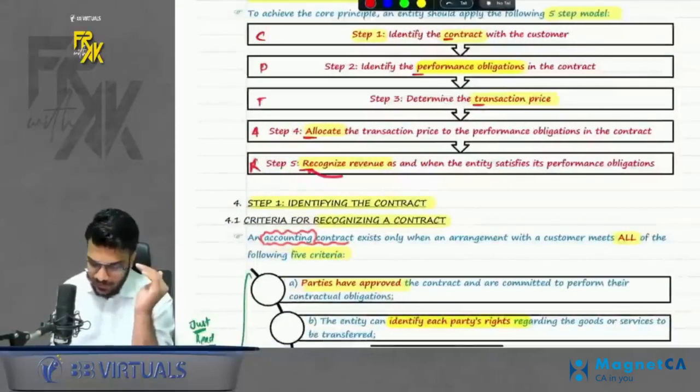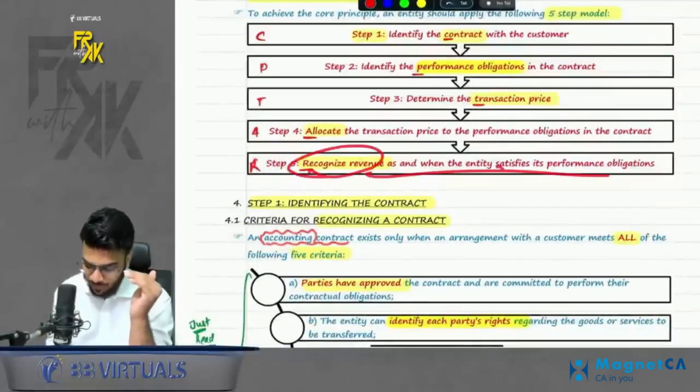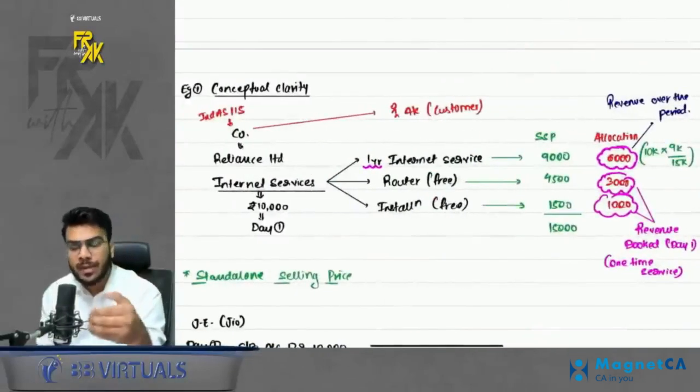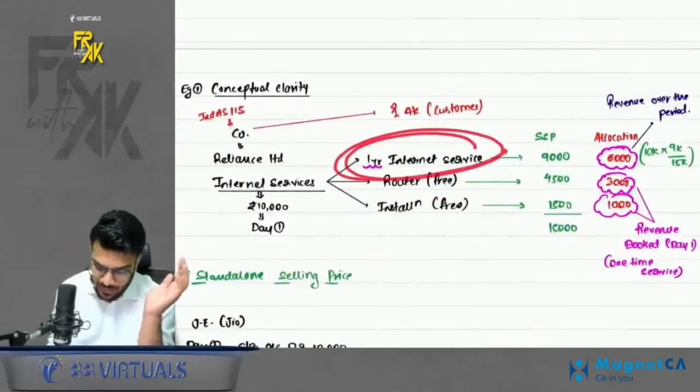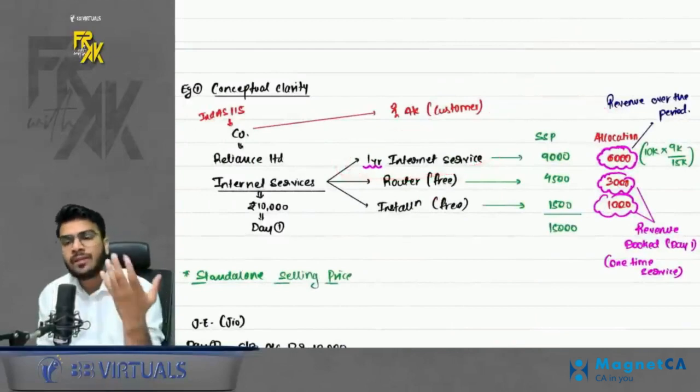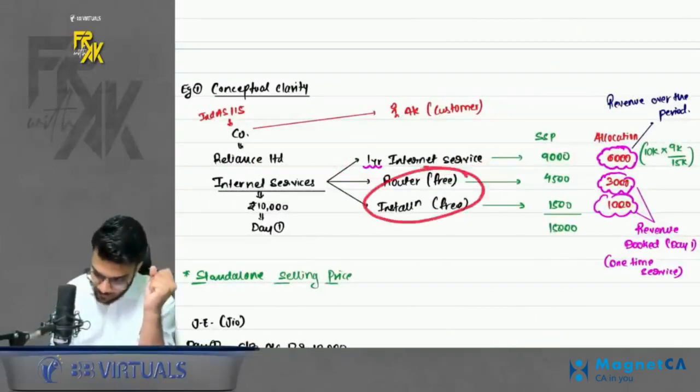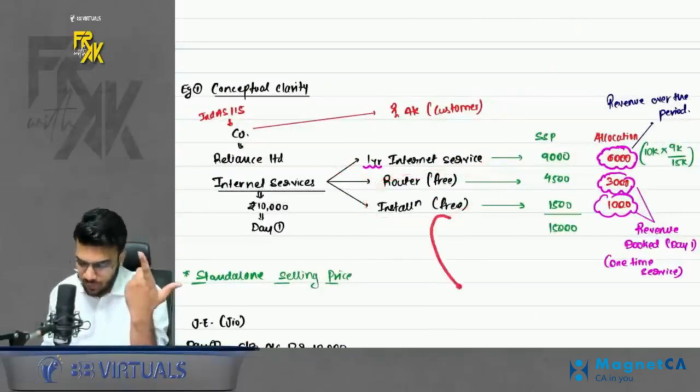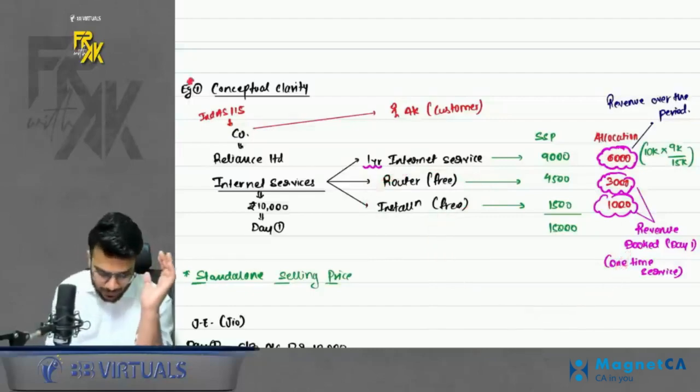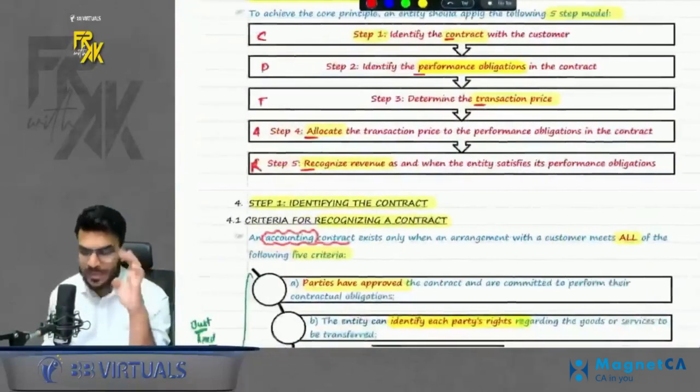And fifth was, recognize revenue as and when entity satisfies the performance obligation. Now how was the obligation getting satisfied? This obligation was getting satisfied over a period of 12 months. So we booked the revenue over a period of 12 months. And these two obligations were getting satisfied in one shot. So we booked the revenue on first day only. So this example teaches you how do we do accounting as per the 5-step.